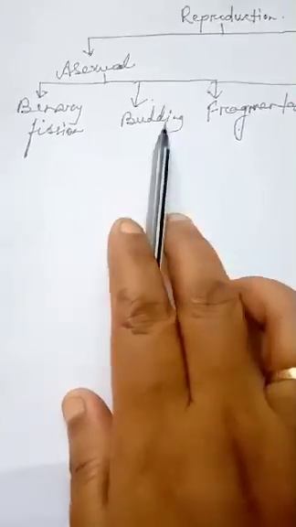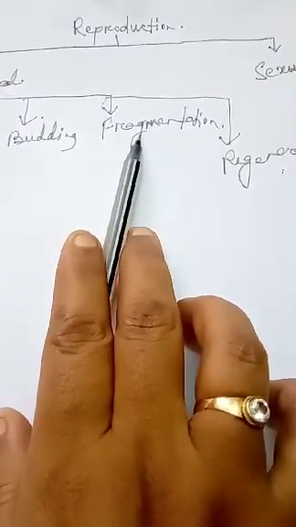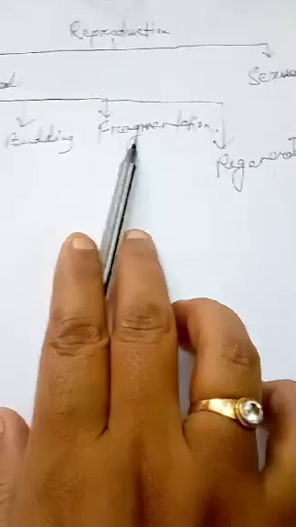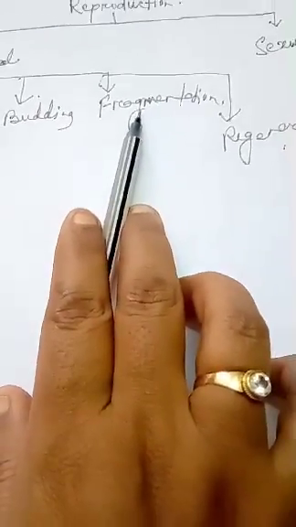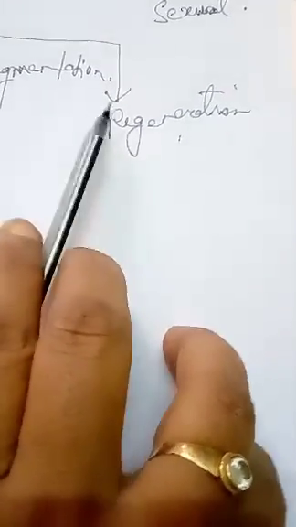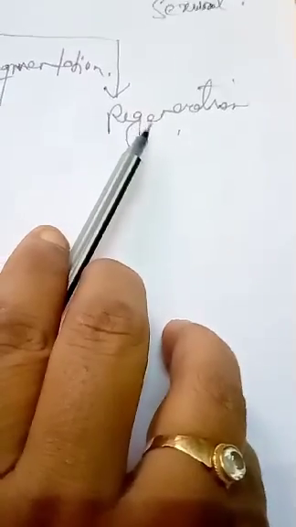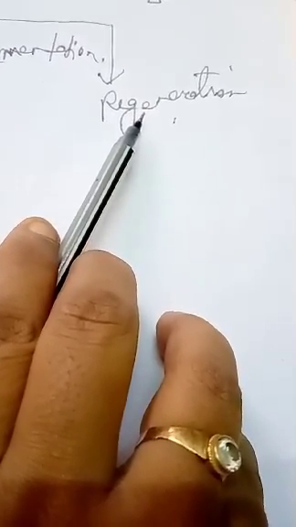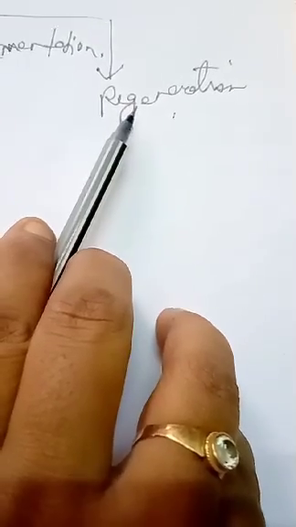That method is budding. Fragmentation, what is that? The body of the parent divides into small fragments. Each fragment can grow into a new individual. Now regeneration, here again it is a modified form of fragmentation in which the animal body, or the parent body, divides into fragments, and each fragment is able to regenerate its lost part. So these are the four methods of asexual reproduction.